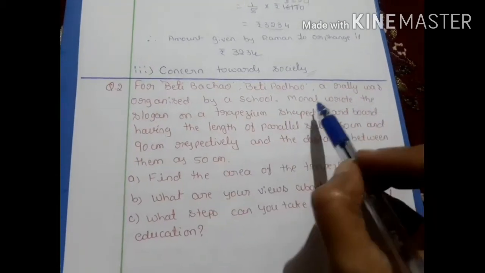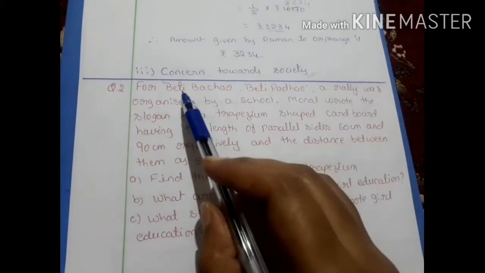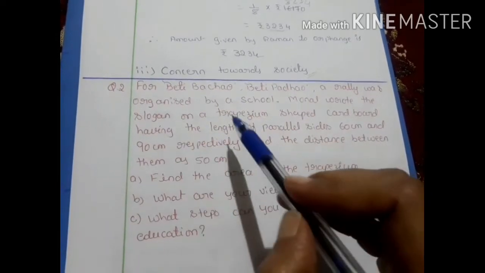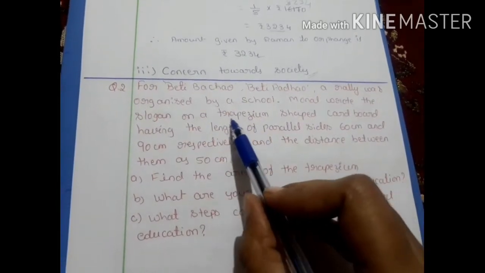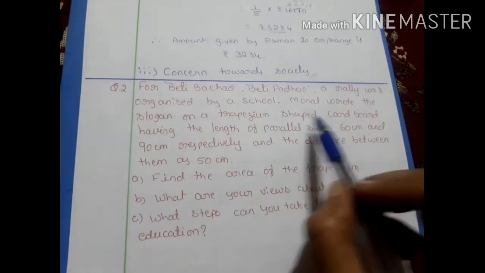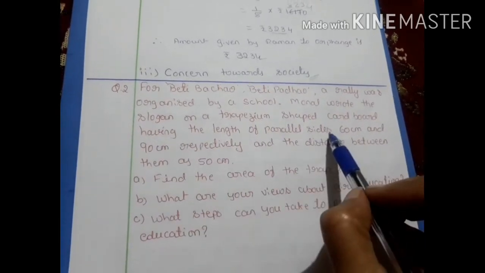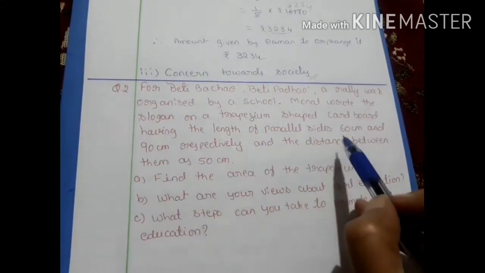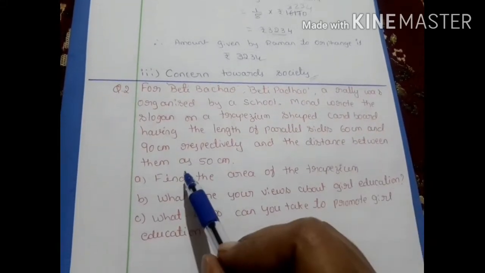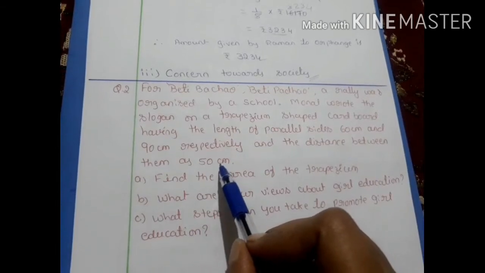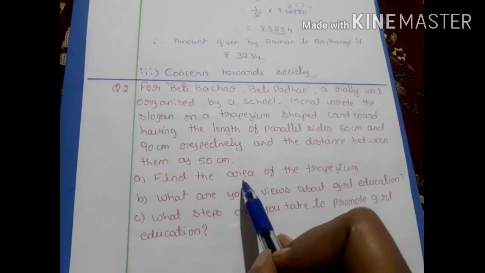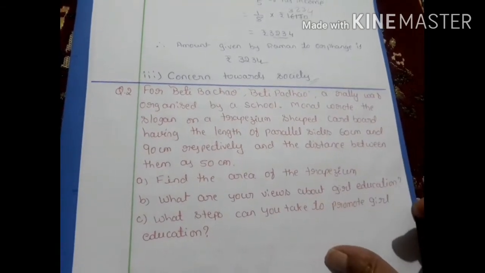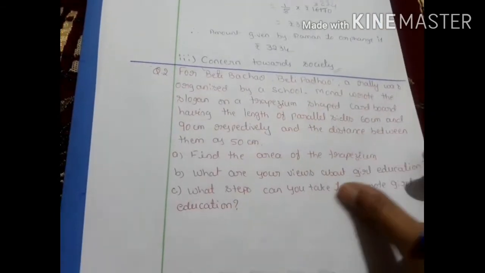Here, Monal wrote the slogan, that is Beti Bachao, Beti Padhao, on the cardboard. The shape of the cardboard is a trapezium. They gave the length of parallel sides 60 cm and 90 cm and also gave the distance between them, nothing but the height, 50 cm. First question, you have to find the area of the trapezium. Okay. First you have to draw a trapezium.